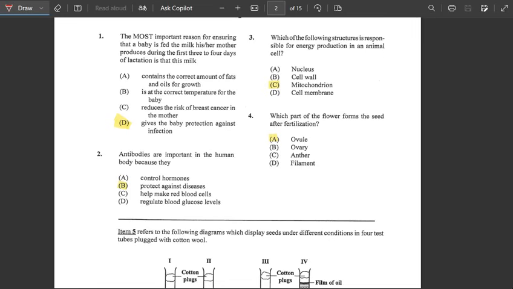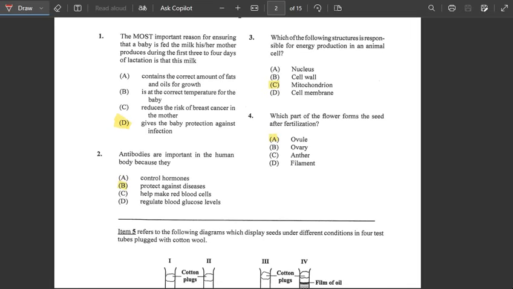For number three, it says which of the following structures is responsible for energy production in an animal cell? So anything that's responsible for energy, it would be the mitochondrion. Alright, so that is the powerhouse in the animal cell.